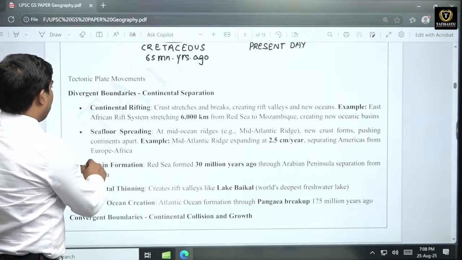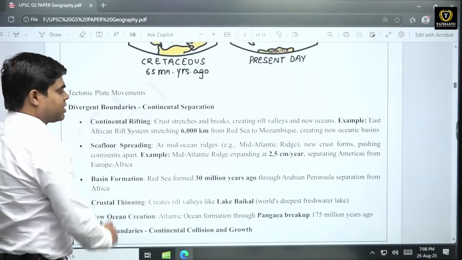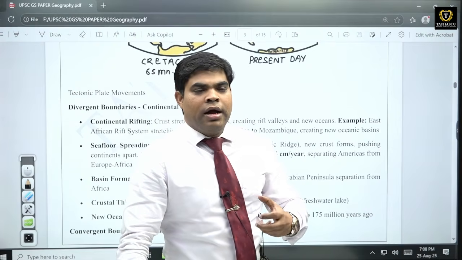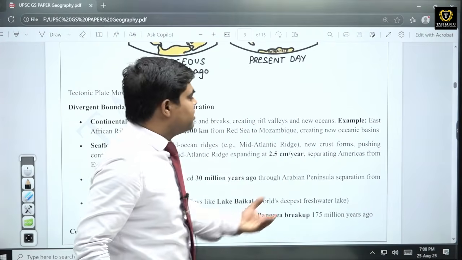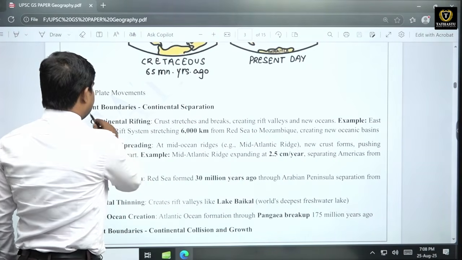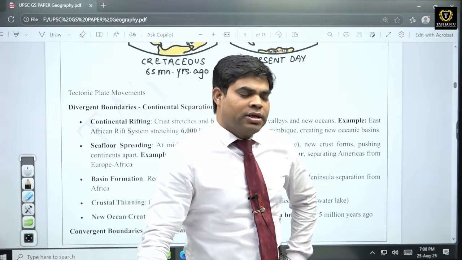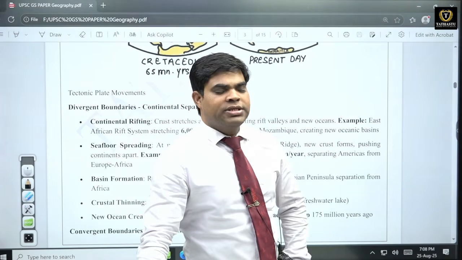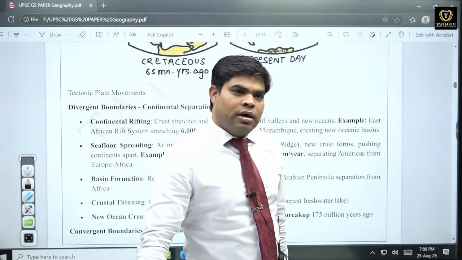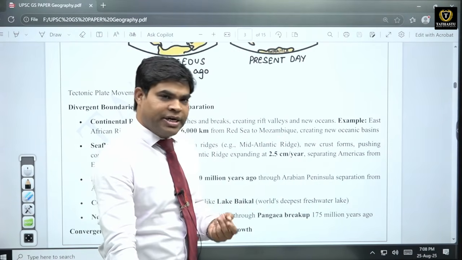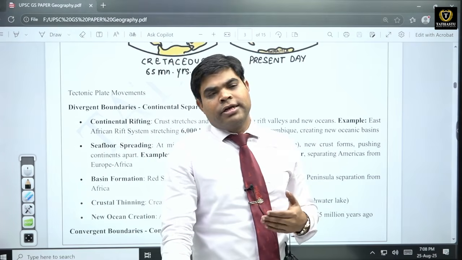So now various things we have to discuss, where various objects and landforms are forming. There are various boundaries in plate tectonics. There are three kinds of major boundaries: first is convergent boundaries, second is divergent boundaries, and third is transform boundaries.